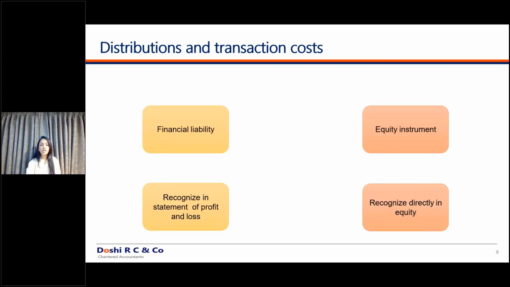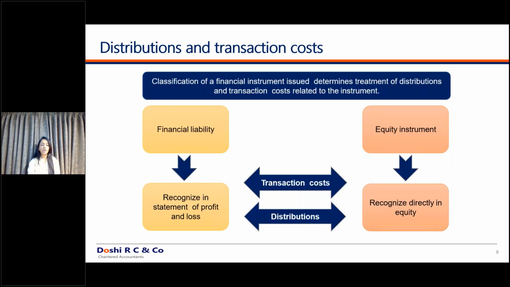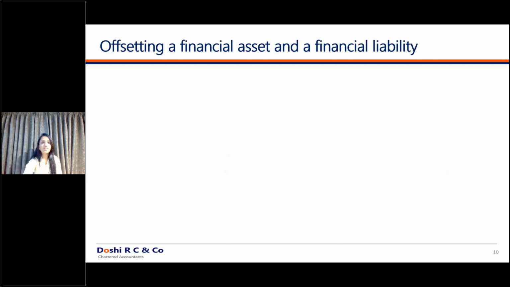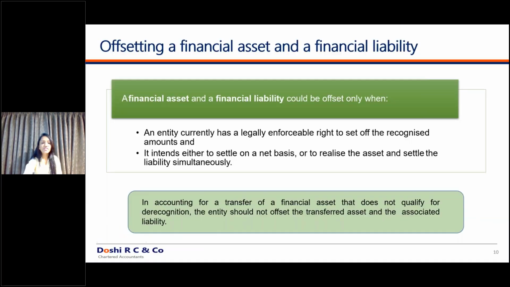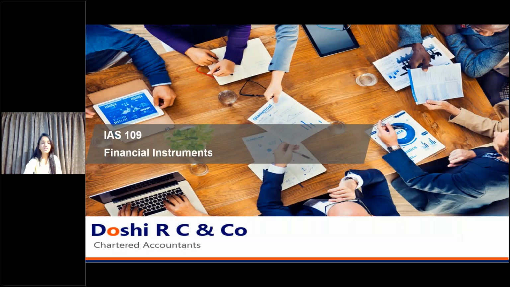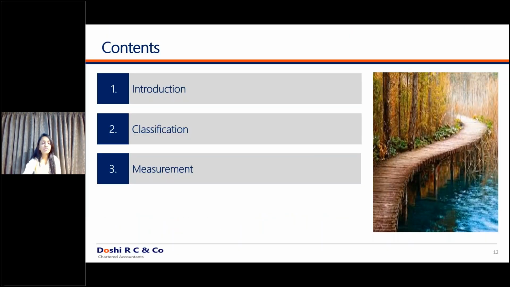Moving ahead, what is additionally provided by the standard is any kind of transaction cost. This is the normal logic. Any kind of transaction cost regarding the financial liabilities has to be recognized in profit and loss. Any kind of transaction cost regarding an equity instrument has to be recognized directly in equity. So this is about the transaction cost. We'll again discuss this in detail when we discuss the examples. We'll see the accounting. So first let's see the accounting and then let's come back to the classification and the offsetting part, because it is a part of the disclosure.